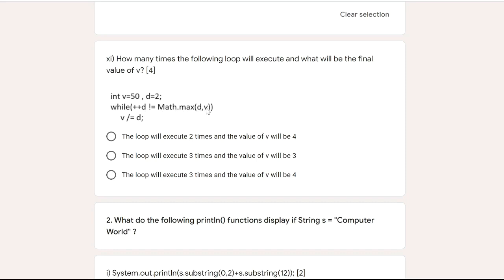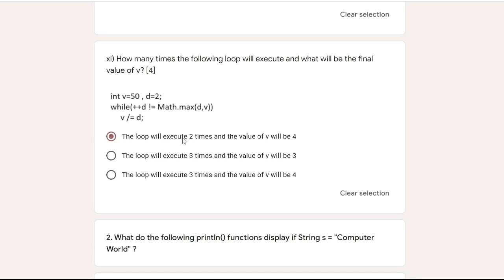That means before termination, the loop executed 2 times. And what is the final value of v? That is 4. So the first answer is the correct answer. The loop will execute 2 times and the value of v will be 4.